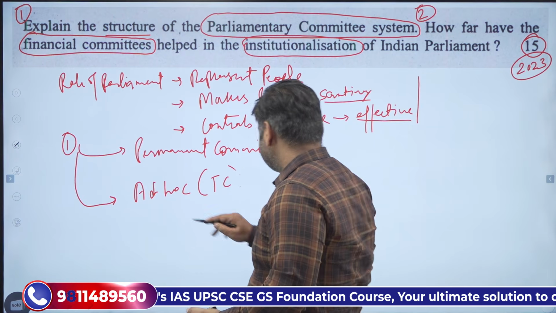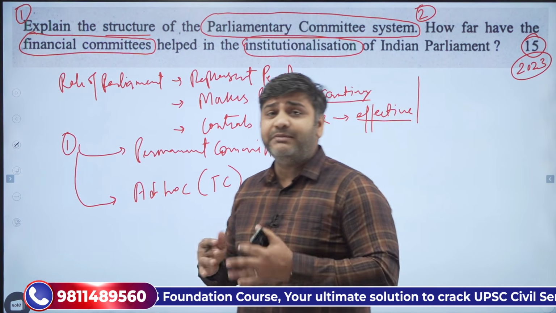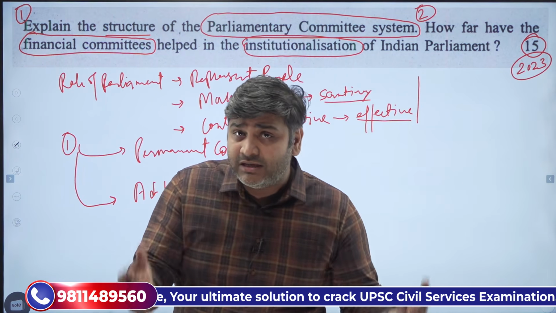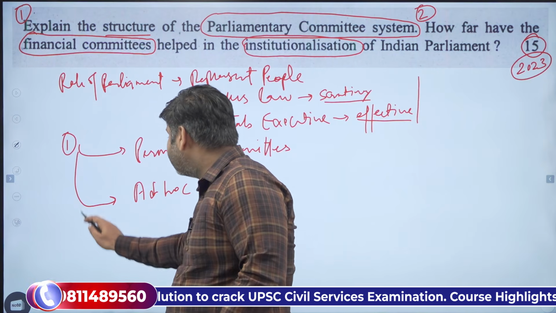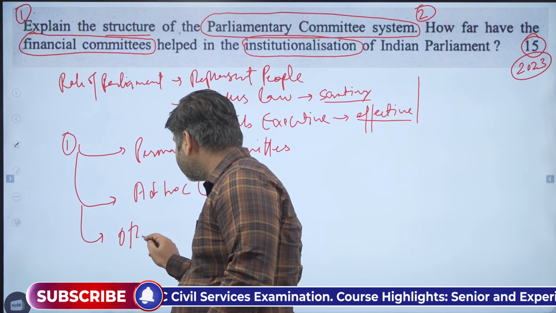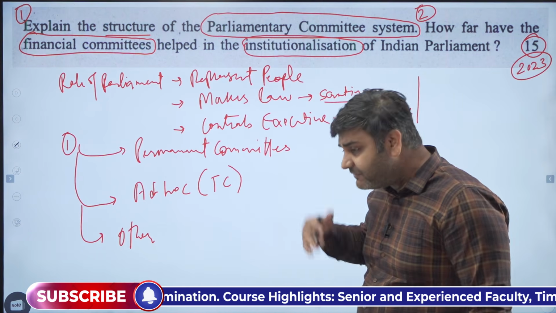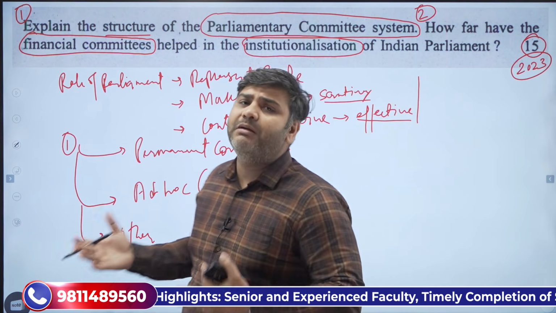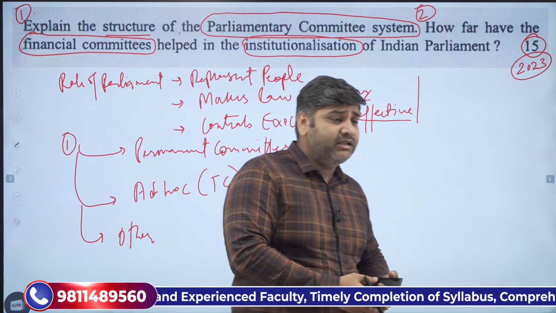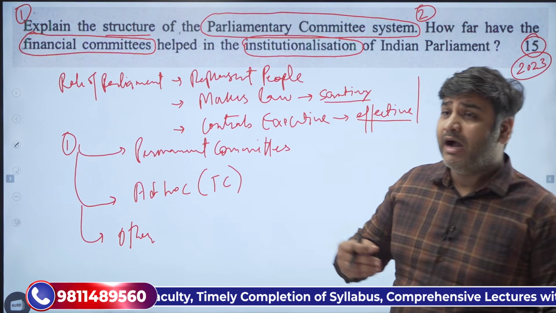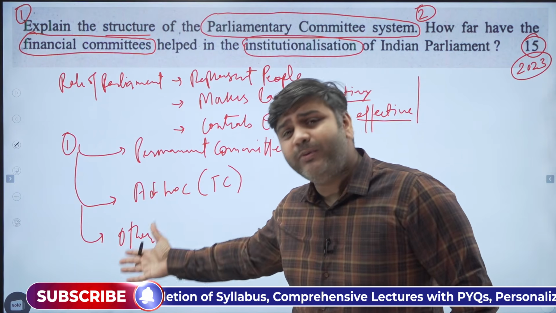These are the two different types of committee. We are discussing the structure, and there are several other kinds of committees also for different purposes, because parliament is a very big body. It needs housekeeping, it needs assurances committee. There are too many things which are there.